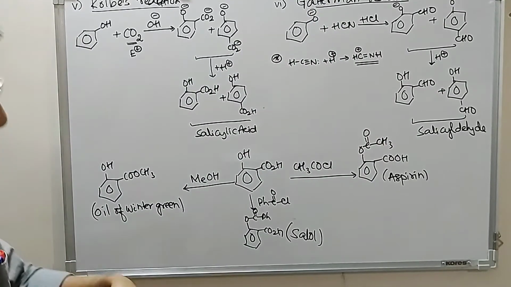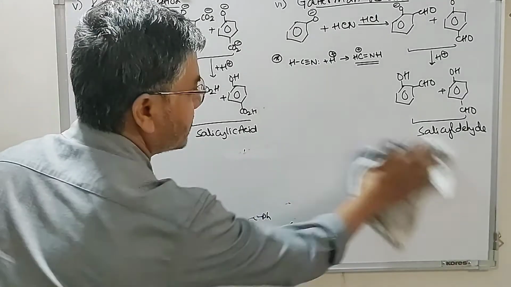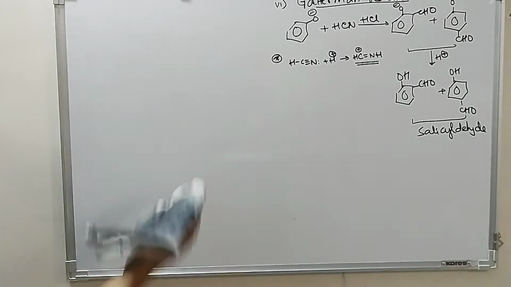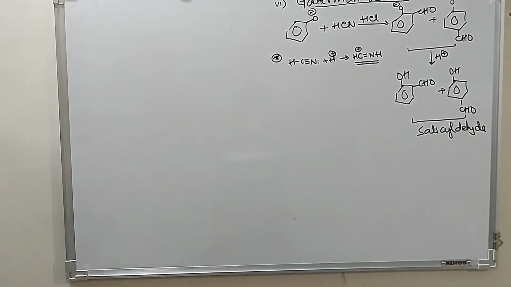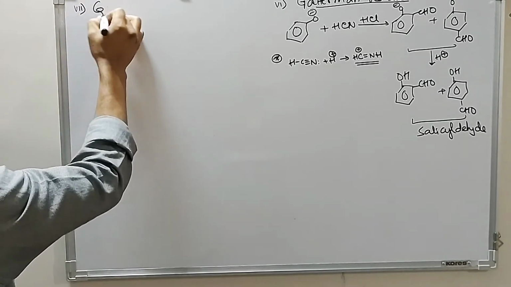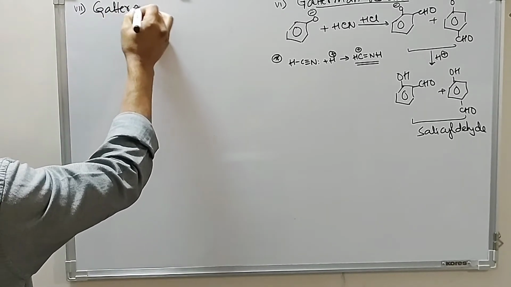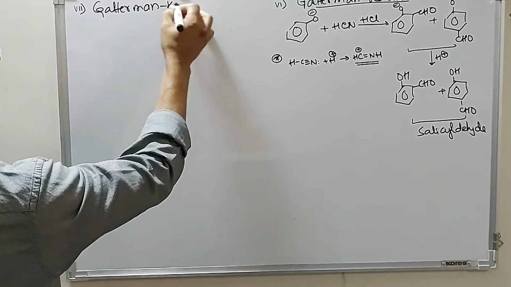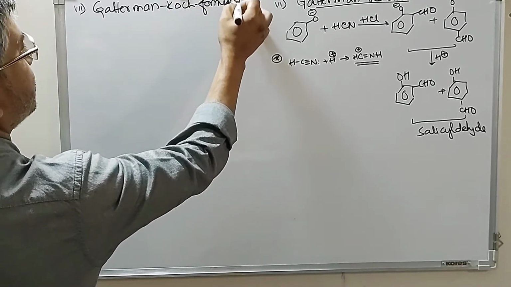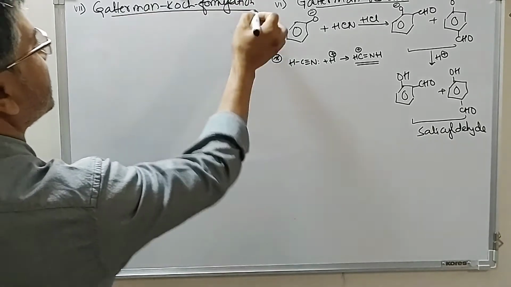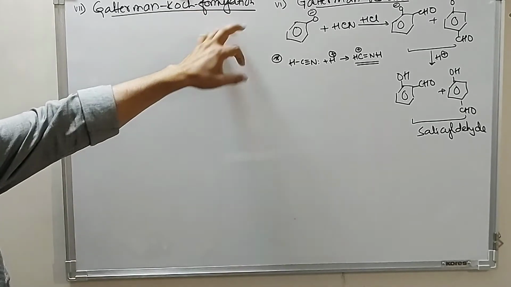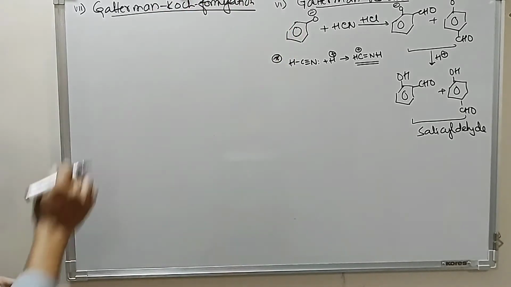Now it has a brother as well. So let's see the other reaction. The reaction is known as Gattermann-Koch formylation reaction. Again, a formyl group is introduced here, which means an aldehyde group is introduced.